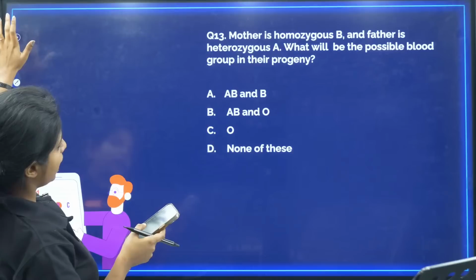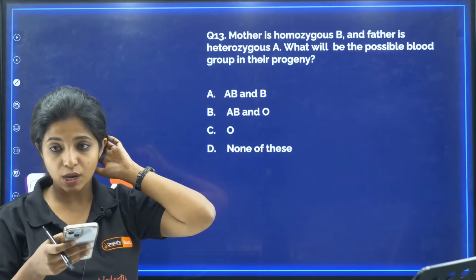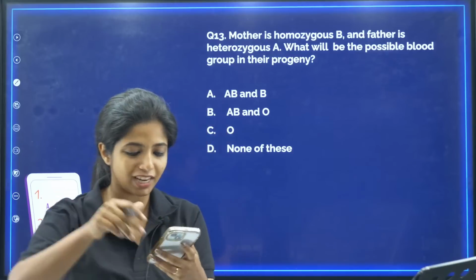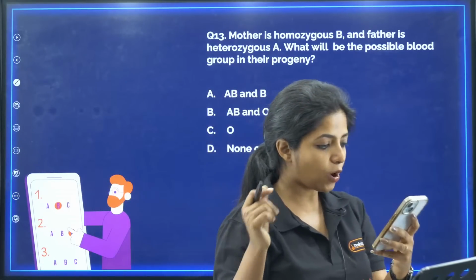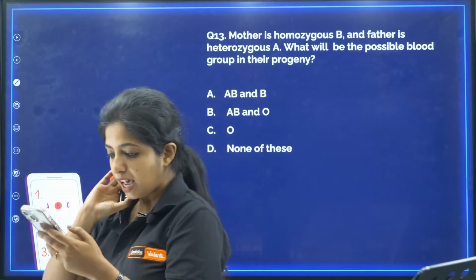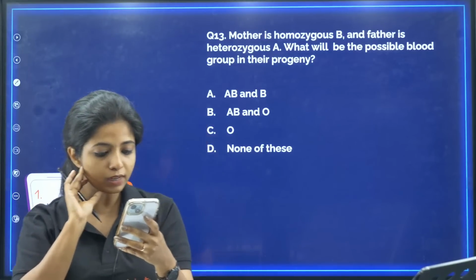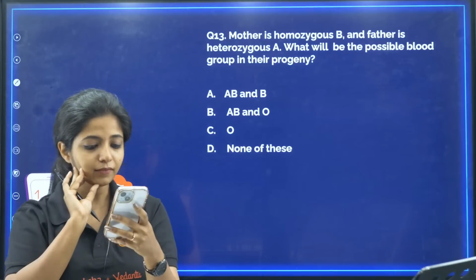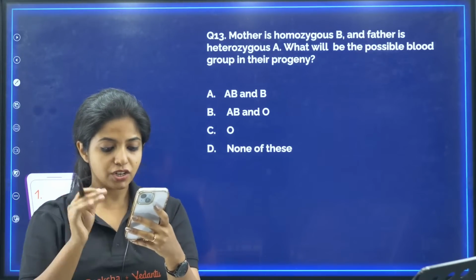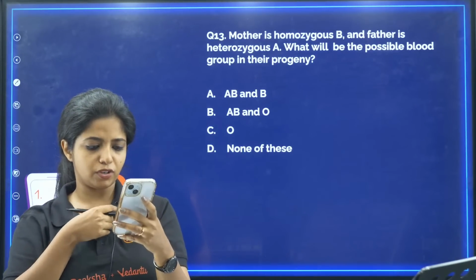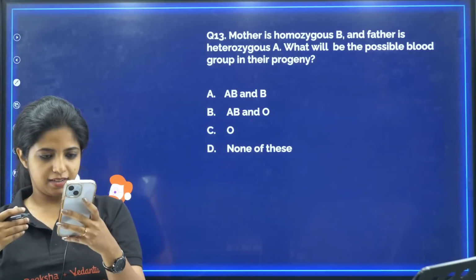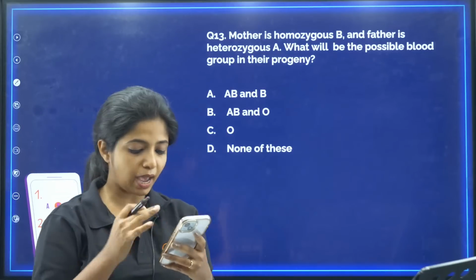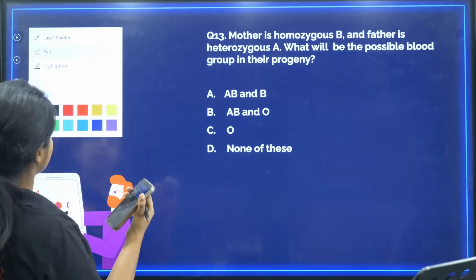Okay. Going ahead with the next question. Mother is homozygous B and father is heterozygous A. What will be the possible blood group in their progeny? Take out your pens, try to solve it. And all of you who got your answers correct, RX fans, I'm reading out the names: Sandeep Patil, Komal, C.R. Shetty, Priyadarshini, Nikita, Rashid, Mithun, Yashu, Baswesraj, JE student, everyone, SSLC Gaming, Manjula. Children, I feel so happy that you are trying. Try out the 13th question.